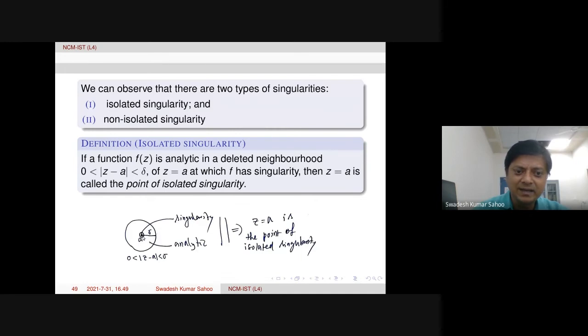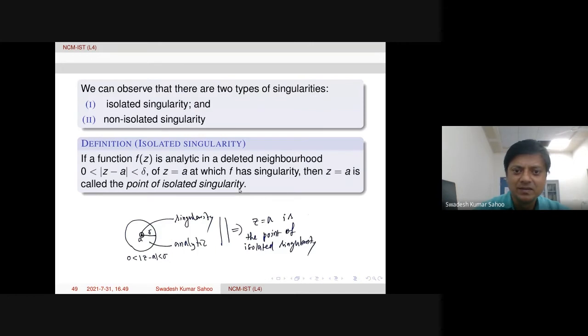We take f analytic in a deleted neighborhood of a, at which f has singularity. Suppose point a is actually the singular point, singularity of the function. Then we take a deleted neighborhood, delta deleted neighborhood. If f is analytic in a deleted neighborhood of a, then z equal to a is called the point of isolated singularity.